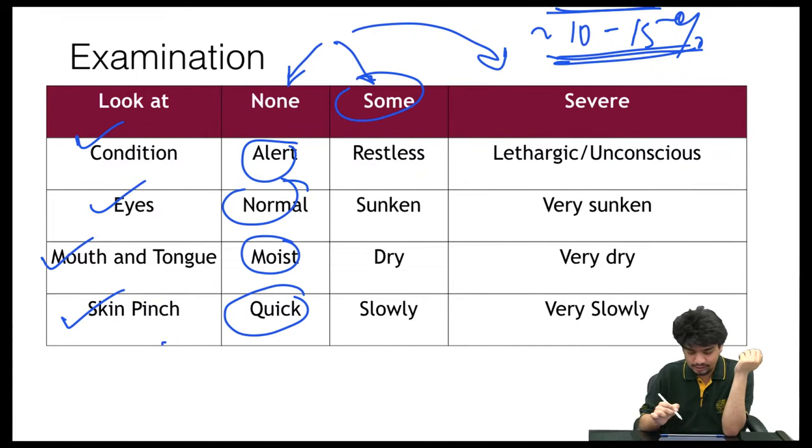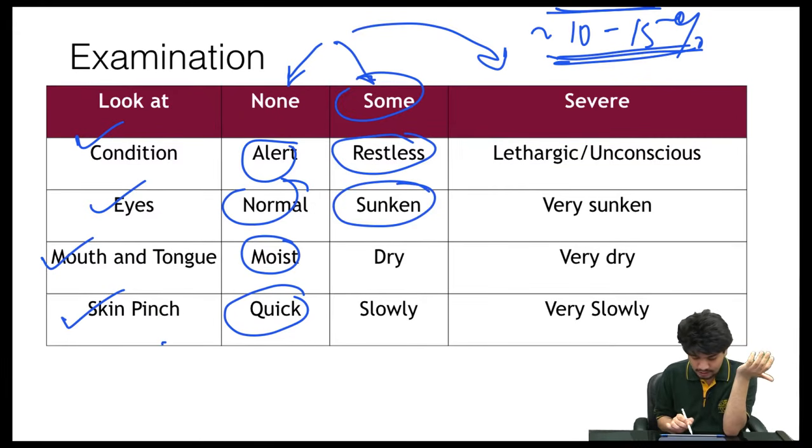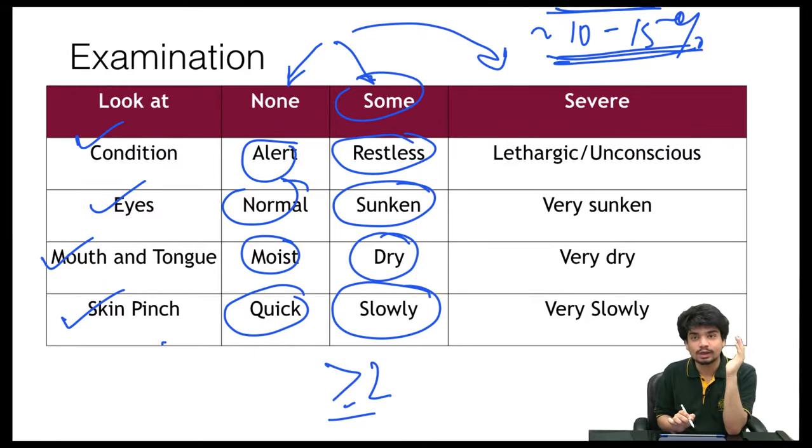In case of some dehydration, if any 2 of these signs are present in the child, then he's said to have some dehydration. So if he's restless, his eyes are sunken, his mouth and tongue appear dry, and his skin pinch goes back slowly, if 2 or more of these 4 signs are there, then he's said to have some dehydration. The child's mouth and tongue might be moist, his skin pinch might go back quickly, but he's very restless, and his eyes are sunken. In such a scenario, you'll call that child as having some dehydration.